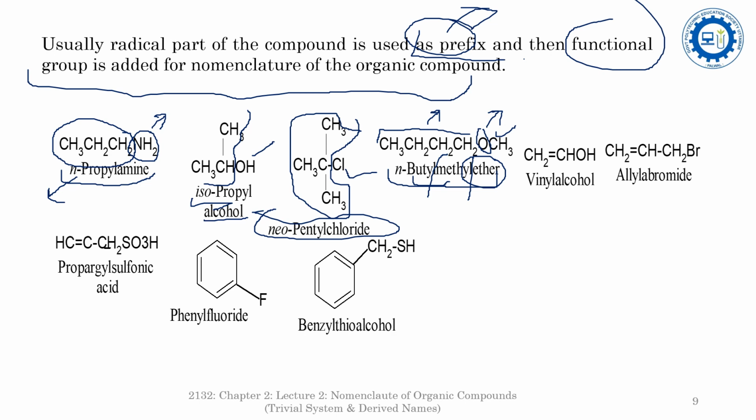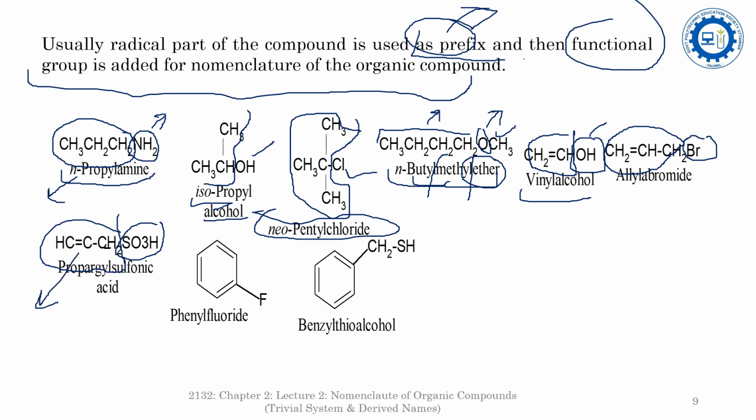Here is the vinyl alcohol. Vinyl is the radical, whereas OH is the functional group, so that's why it is a vinyl alcohol. Allyl bromide: allyl is the radical and the bromide is the functional group moiety. Similarly here, propargyl is the radical, SO3H is a sulfonic acid, a functional group. Propargyl is a radical, so it will be used as a prefix, whereas the SO3H, sulfonic acid, is a functional group, so that's why it is used as a suffix. So propargyl sulfonic acid.